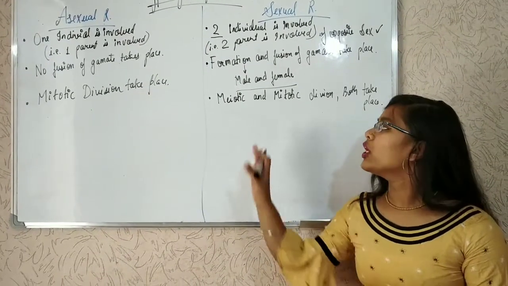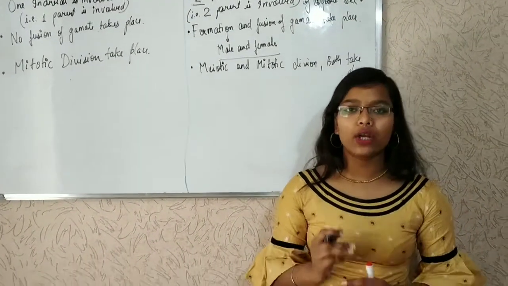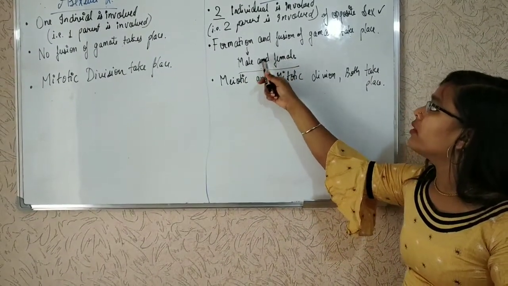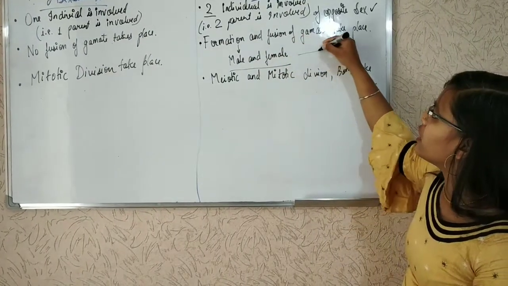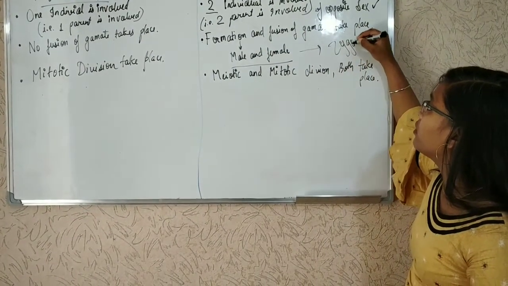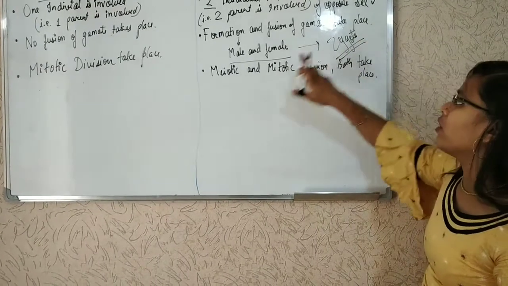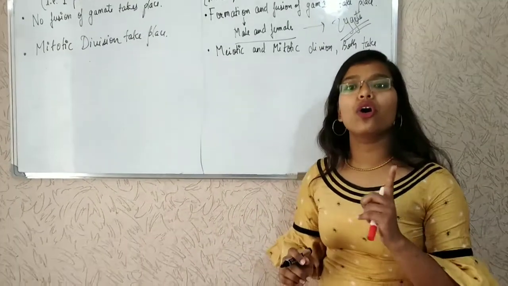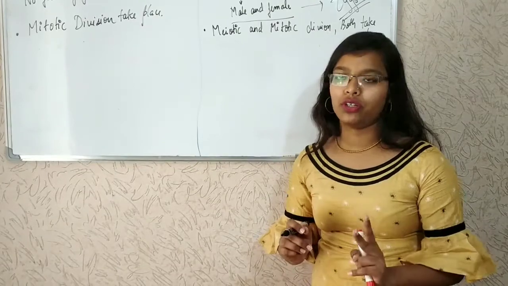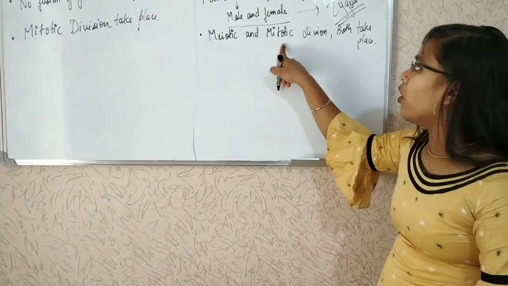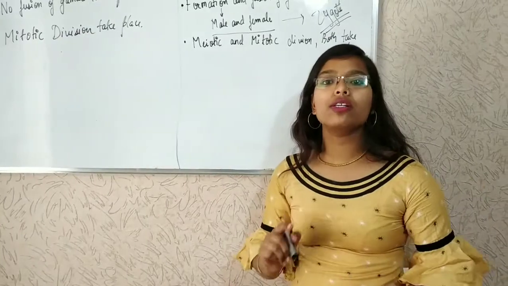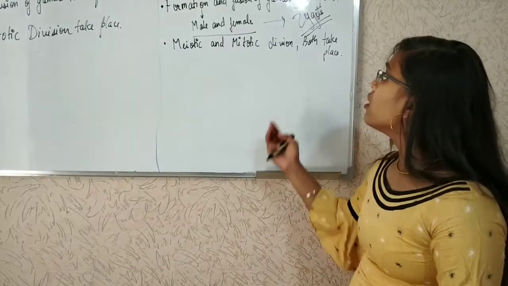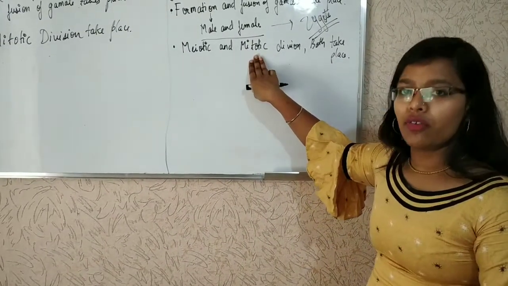How do both take place? Meiotic division happens before the formation of the zygote. As I explained here, the formation of male and female gametes leads to the formation of the zygote. Before the formation of the zygote, it is meiotic division, that is reduction division. And after the formation of the zygote, we have mitotic division because it has to form morula, blastula, and embryo. So there will be mitotic division.